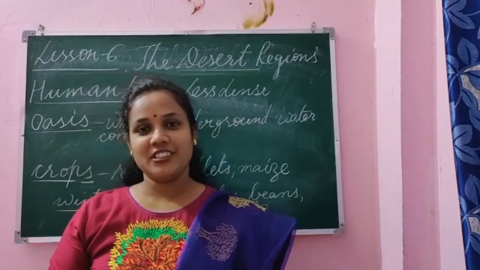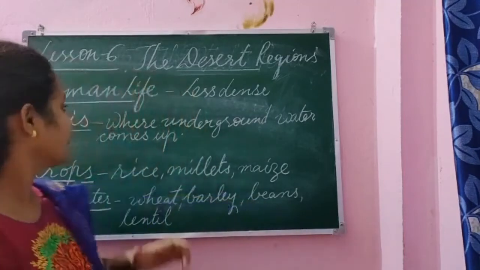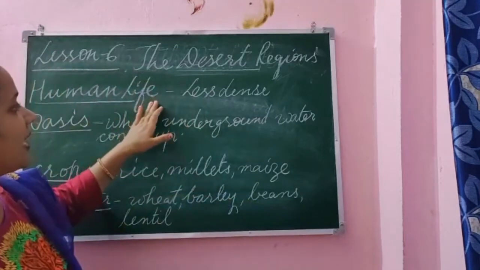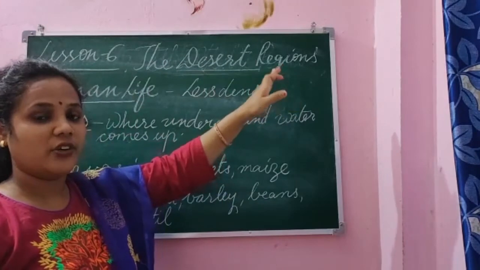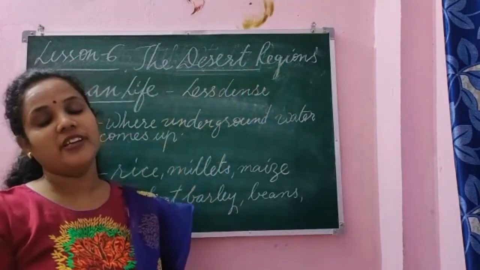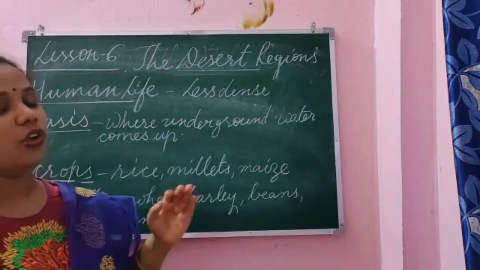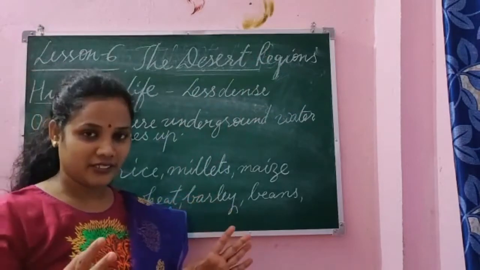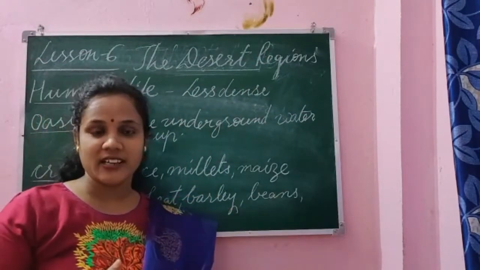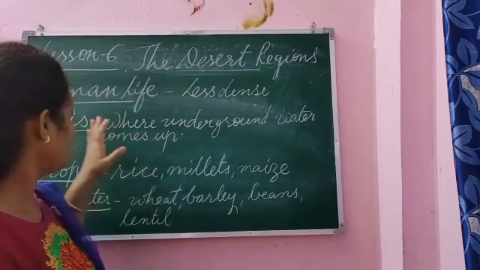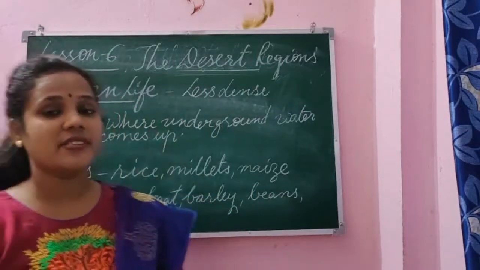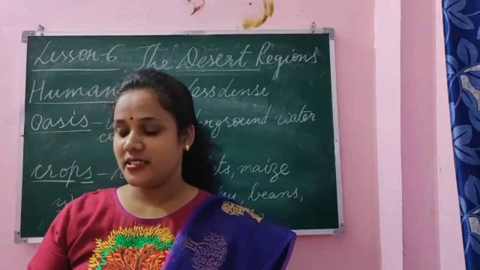Today we shall continue learning about human life in the desert regions. Now we are not learning it only in the context of India. We are learning in the context of all over the world. The deserts of Sahara, Kalahari, Arabian, Thar and others. So what type of human life is there in desert regions?